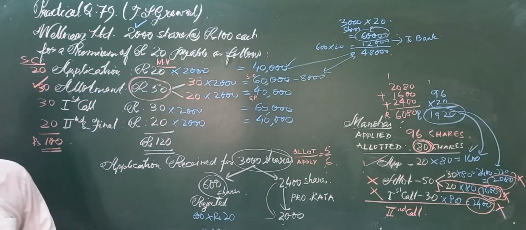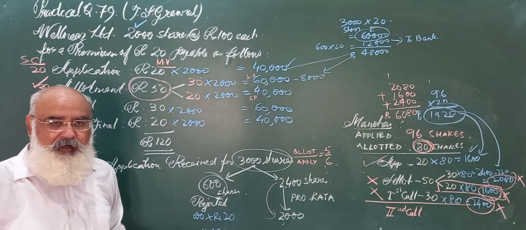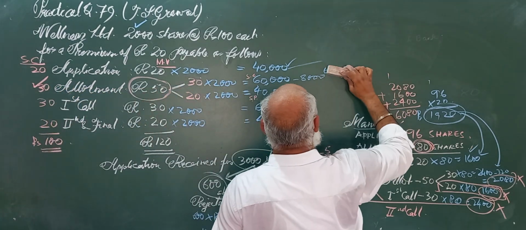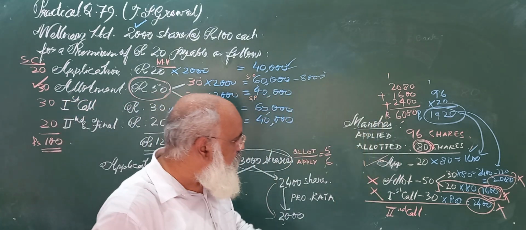First we are going to write the entry for forfeiture. Let us do the entry for forfeiture. So I am wiping here. And one more thing we will do. We will adjust this round wise.